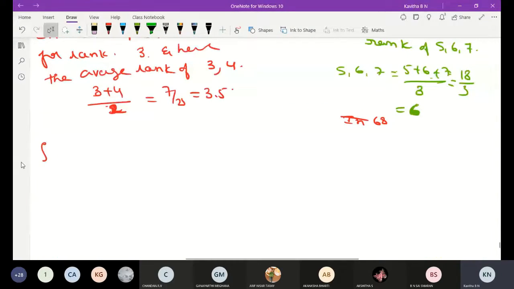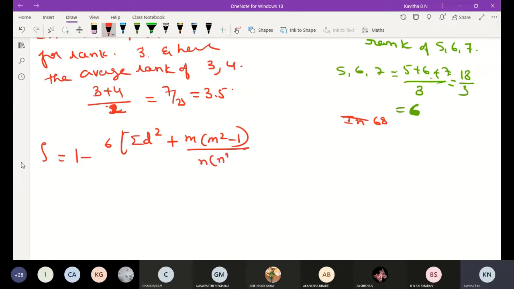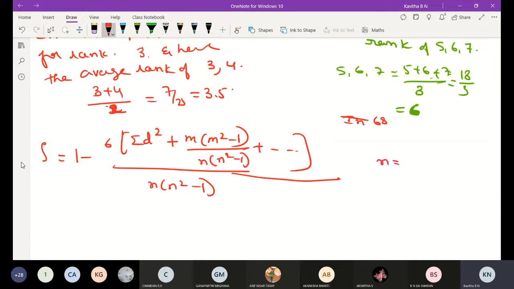Then write the formula. Rho is equal to 1 minus 6 into summation of d square plus m into m square minus 1 divided by 12, whole divided by n into n square minus 1. Okay, here n is equal to 10. Then we have to use this formula when rank is repeated. That time we have to use this formula.